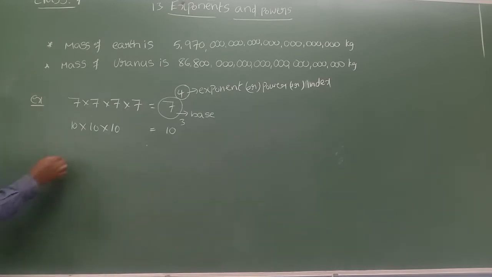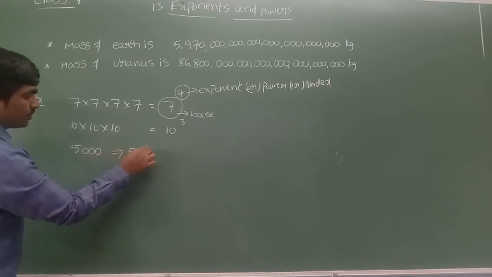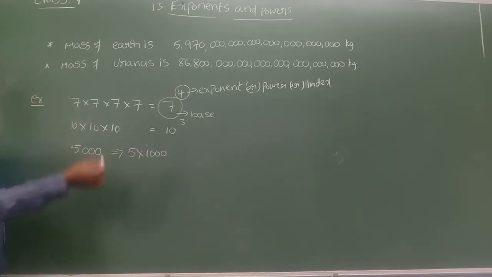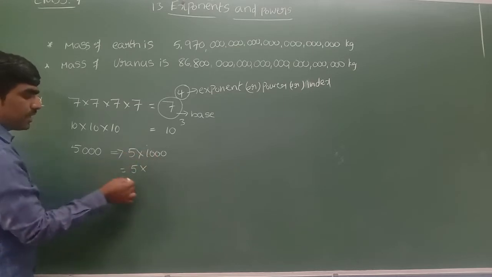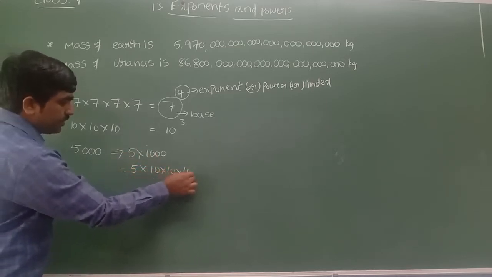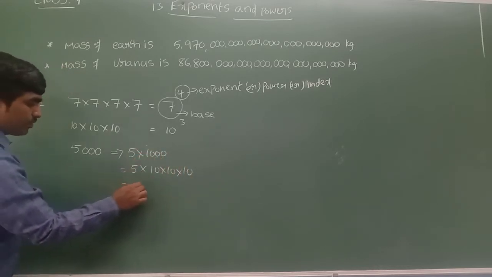And suppose I have a number like 5000, how can I write it in exponential form? This we can write as 5 into 1000. Yes, 5 into 1000 gives us 5000. Now here you can see 5 into 1000, can I write it like this? 10 into 10 into 10. 10 tens are 100, 100 into 10 is 1,000, equal to 5 into.